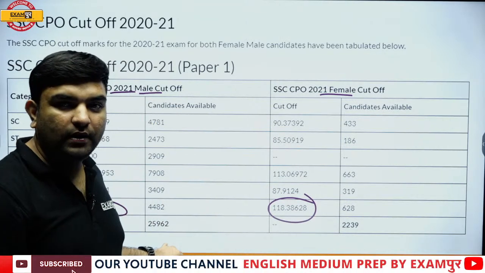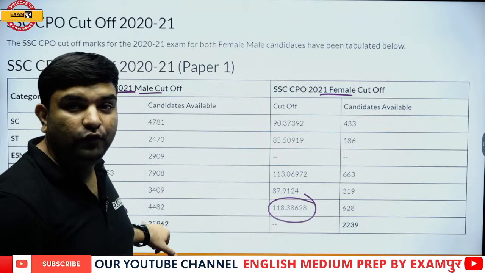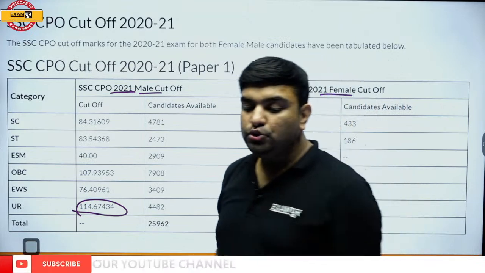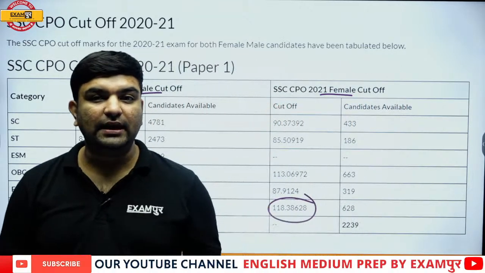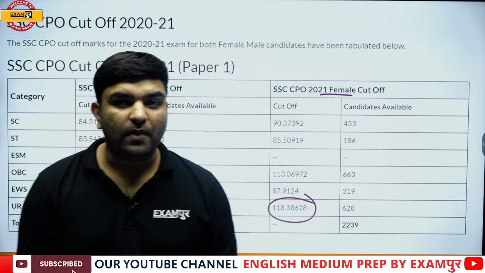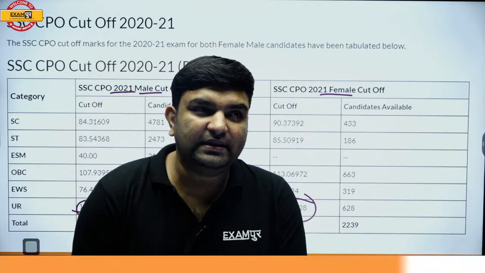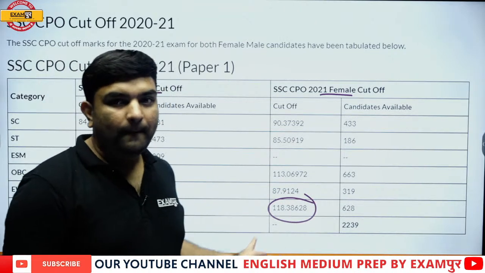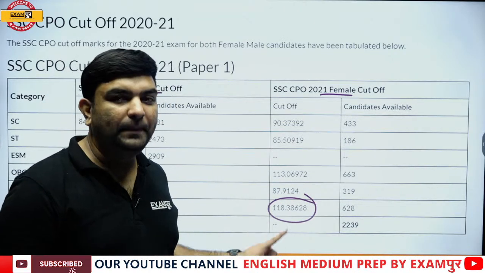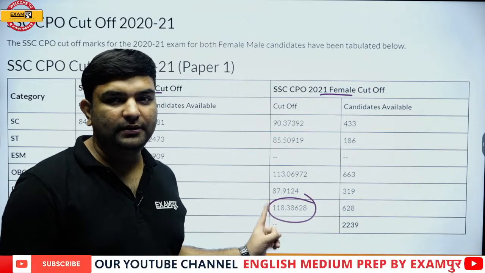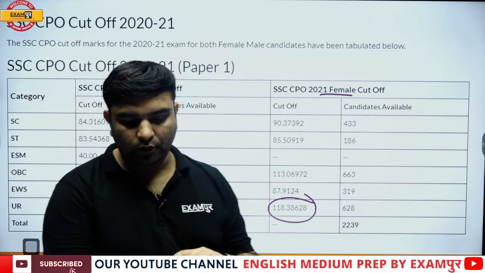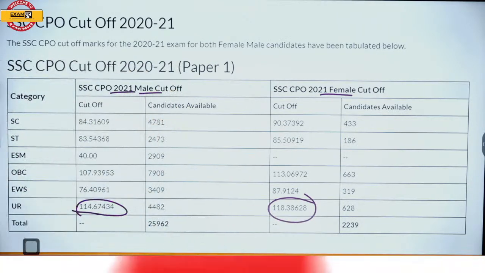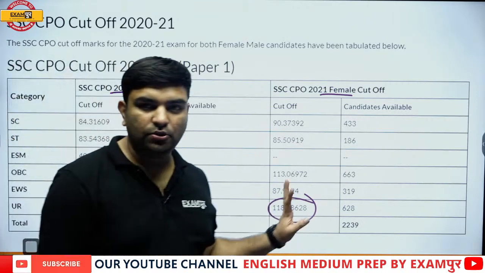However, you still have a chance if you are here, because some of the higher marks students got eliminated at the physical endurance test level. So if you got through the PET level, then you can make up at the tier 2 level. So there is still a chance, and that is also normalized here.